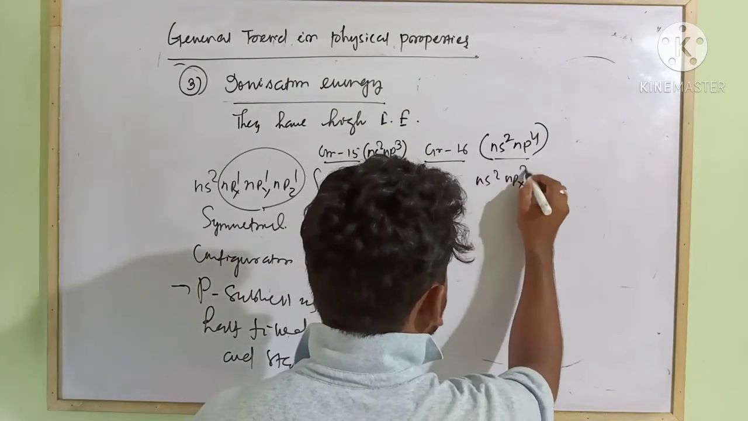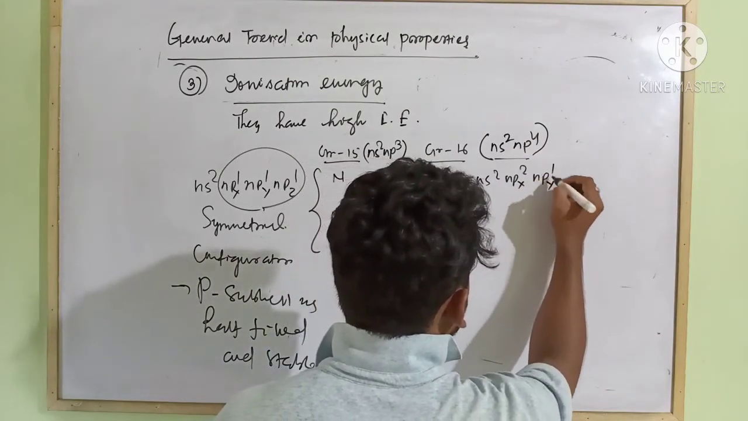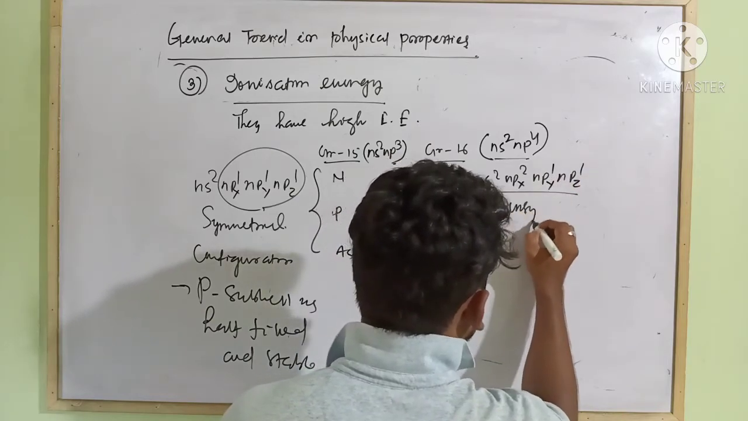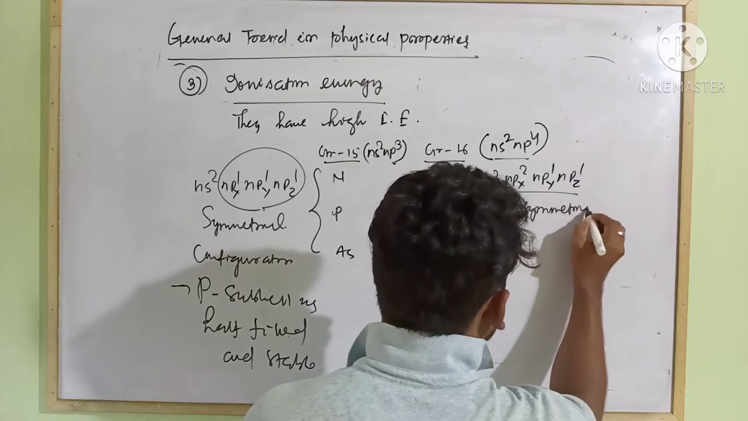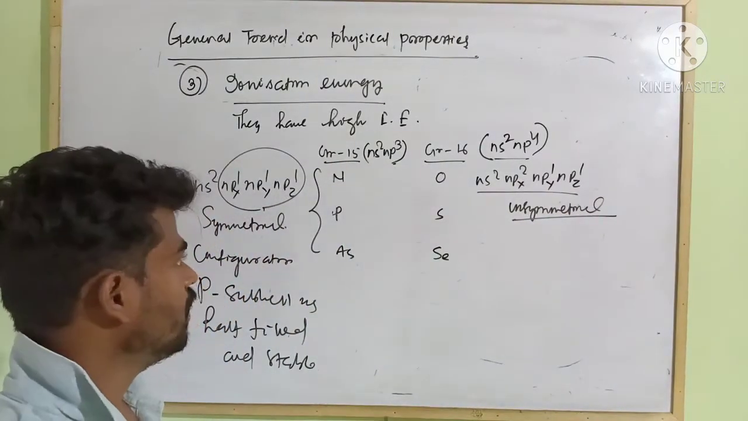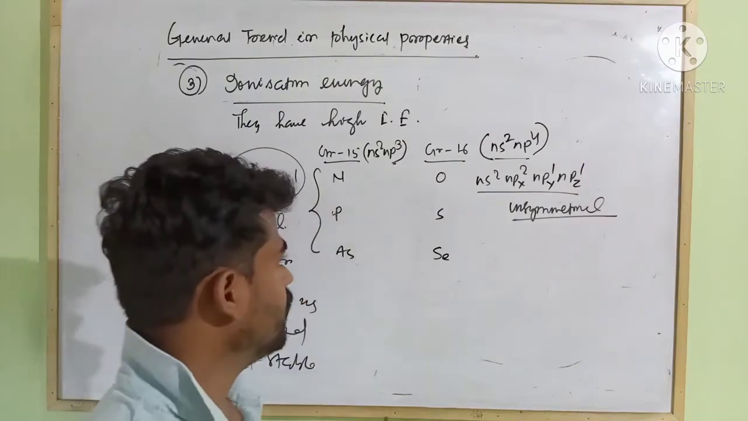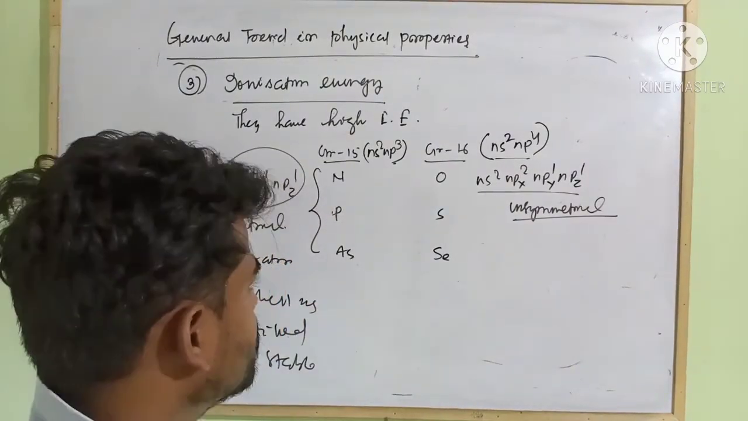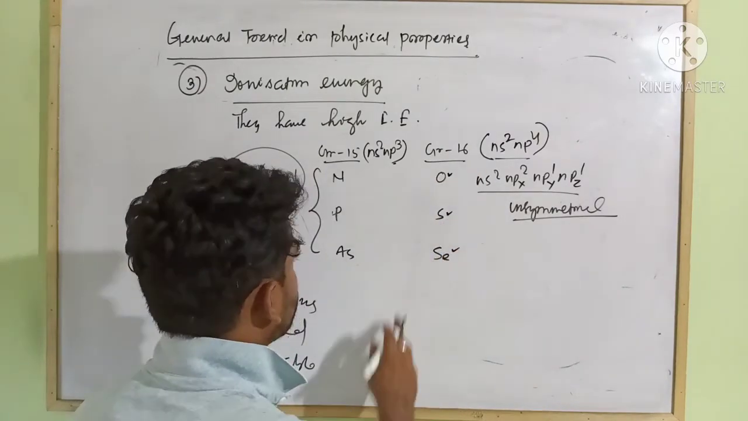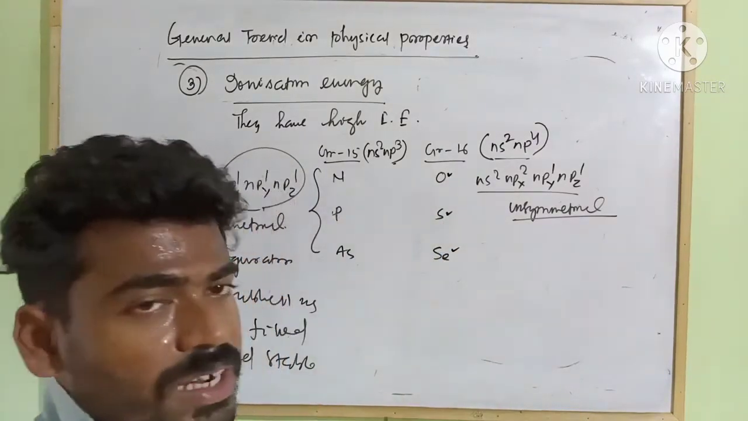2s2, 2px2, 2py1, 2pz1. Okay, this is unsymmetrical. Due to such symmetrical and unsymmetrical distribution of electrons, as you know, from left to right, your ionization energy increases. But here, the first ionization enthalpy of oxygen, sulfur and selenium is less than that of nitrogen, phosphorus and arsenic.